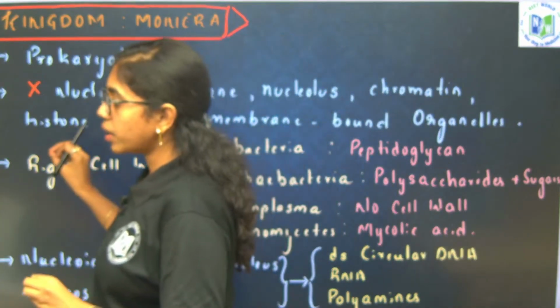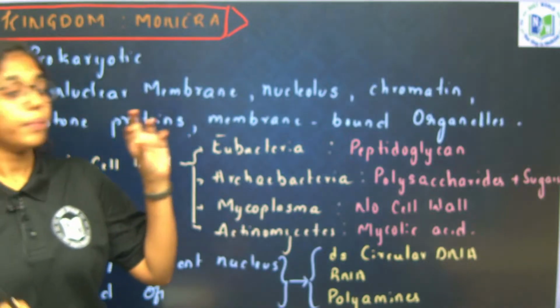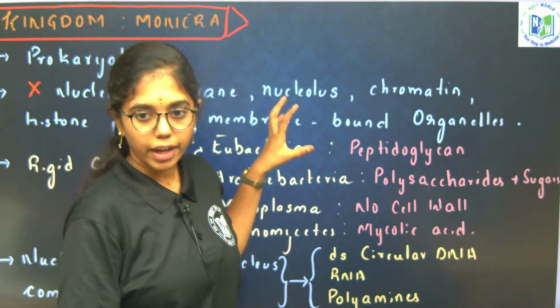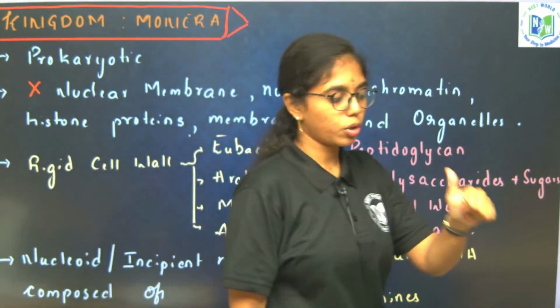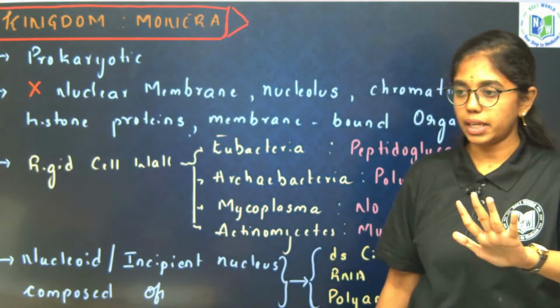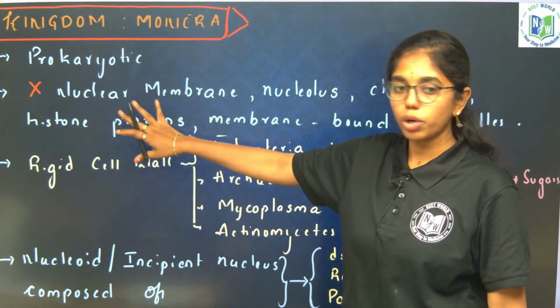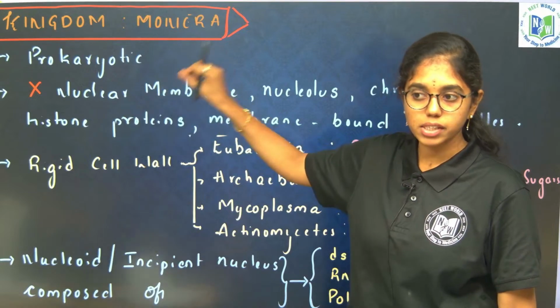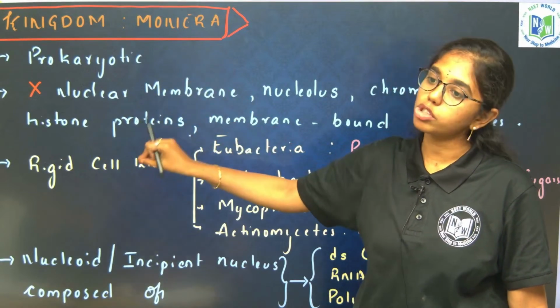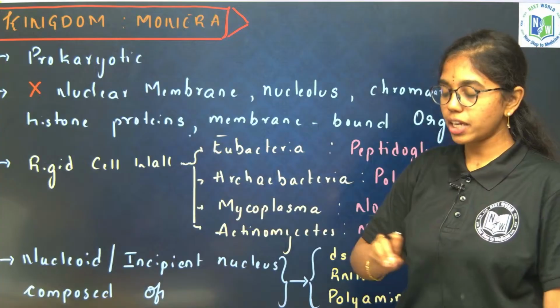Now we are going to learn the 5 kingdoms in detail from the 5 kingdom system of classification: Monera, Protista, Fungi, Plantae and Animalia. Today we will complete Monera and Protista, and at the end we will exercise the objectives and NEET PYQs also. So stay tuned.